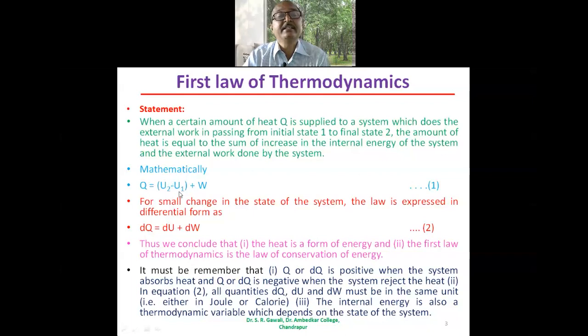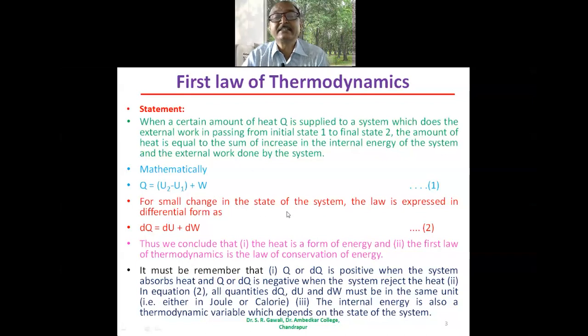So U2 minus U1 is nothing but the increase in the internal energy of the system, plus W, where W is the external work done by the system. Whatever the amount of heat energy supplied to the system is nothing but the sum of the increase in the internal energy plus the external work done by the system. So this is the mathematical statement of the first law of thermodynamics.